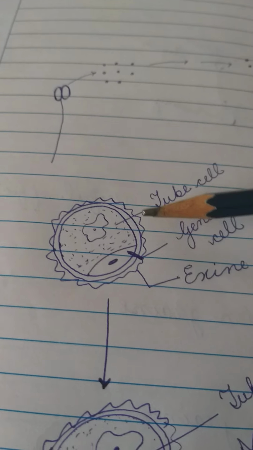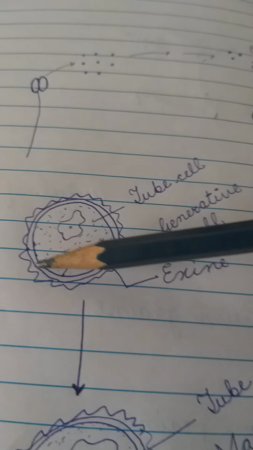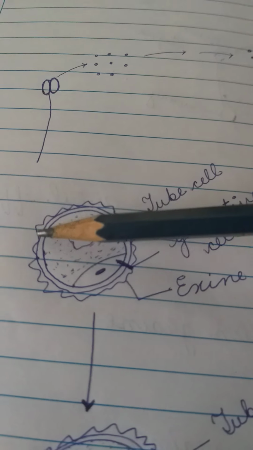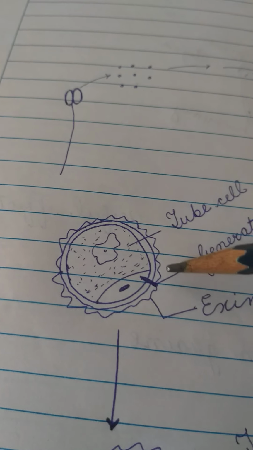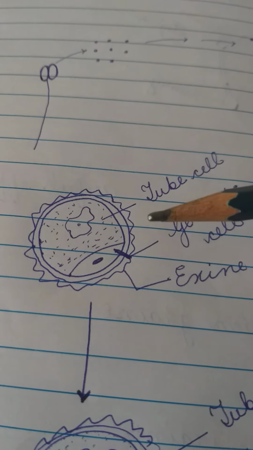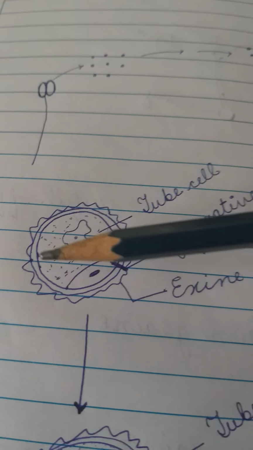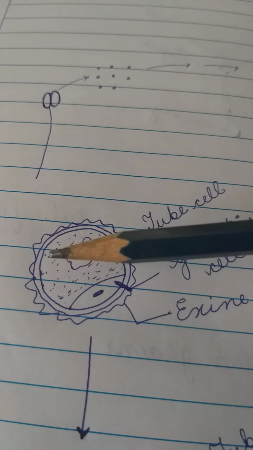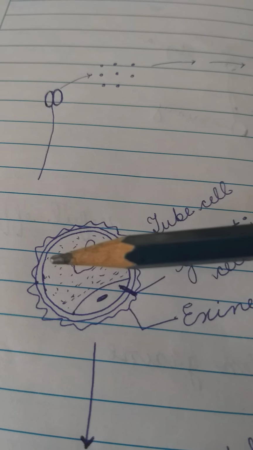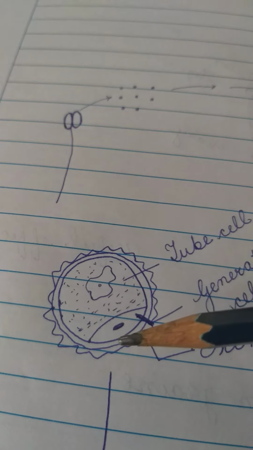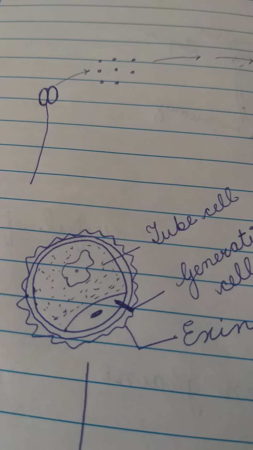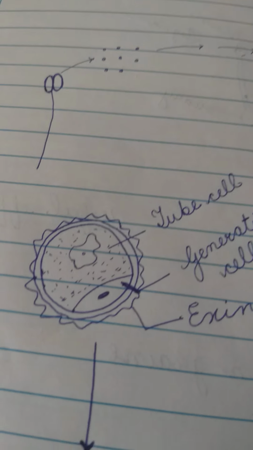The pollen grain is surrounded by exine and intine. Exine has many prominent holes called germ pores. The cytoplasm of the pollen grain is surrounded by plasma membrane. Plasma membrane is surrounded by intine. Intine is surrounded by exine. This is a two-celled pollen grain.